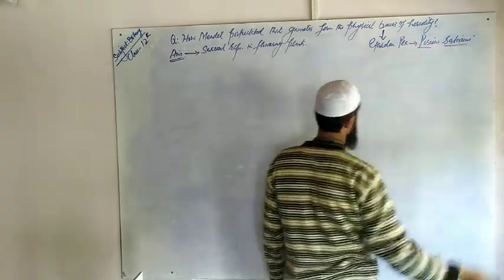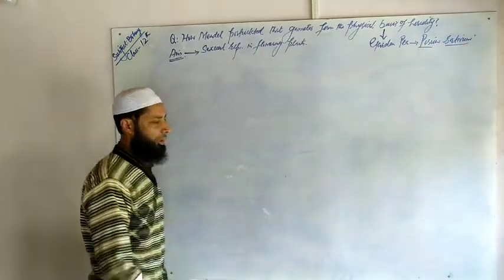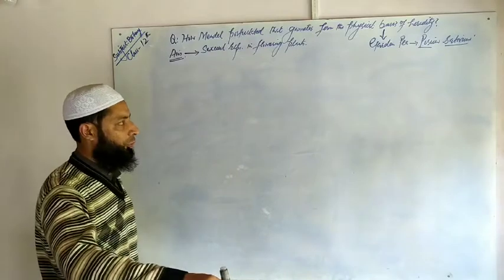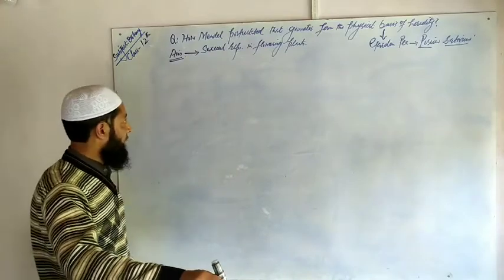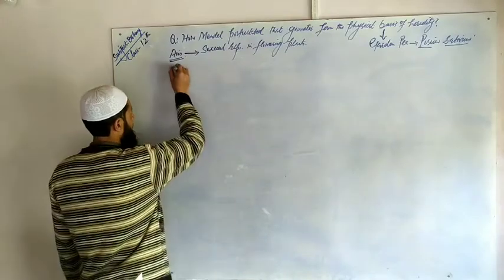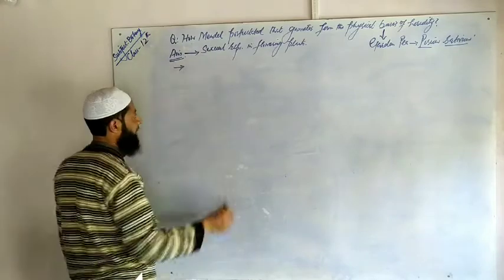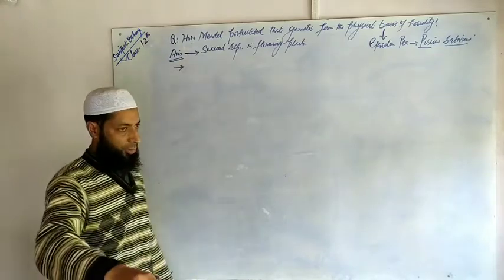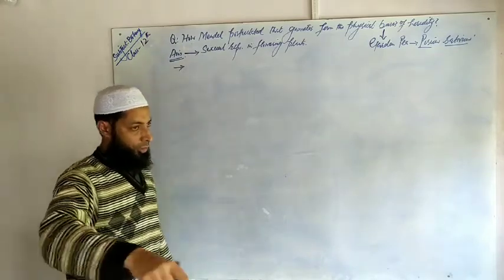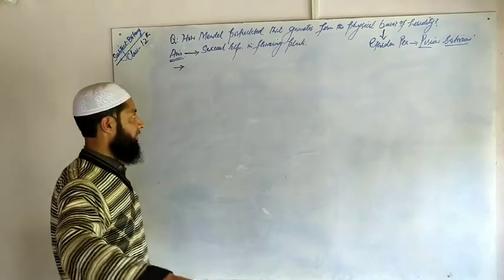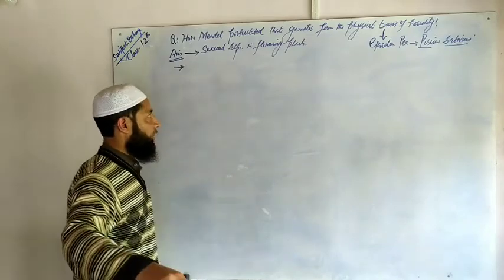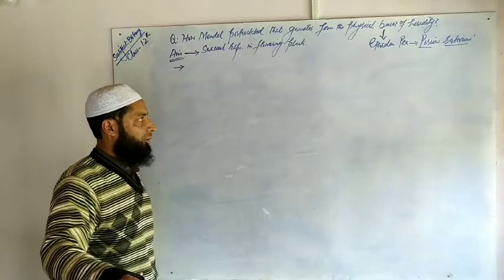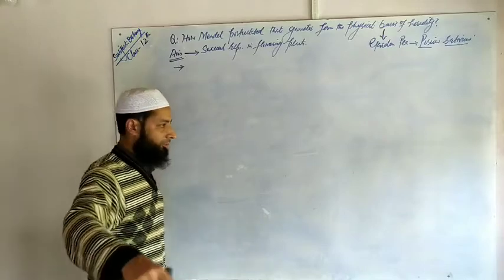It's an angiosperm plant, and with the help of this topic, inshallah, we will interpret how Mendel postulated that gametes form the physical basis of heredity.